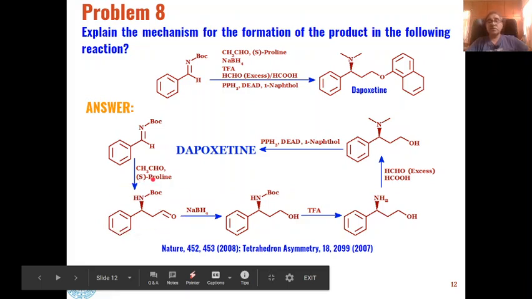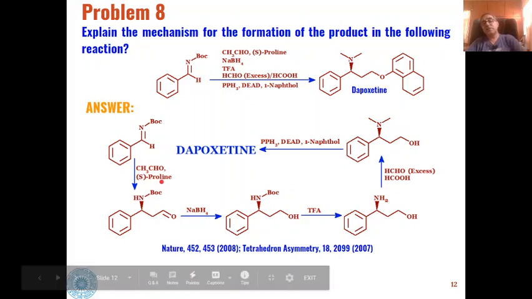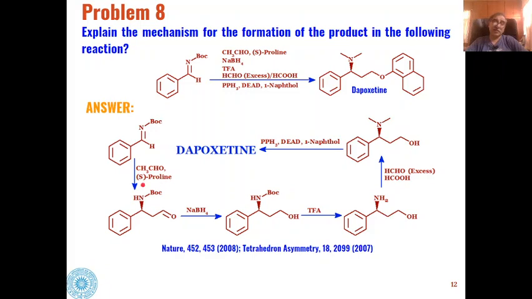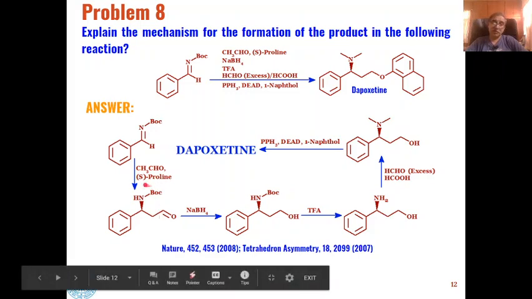And because we are reacting this with optically active proline as an enantiomer, the product formed is also an enantioselective product. And then this aldehydic group will undergo reduction in presence of sodium borohydride, and this will be converted